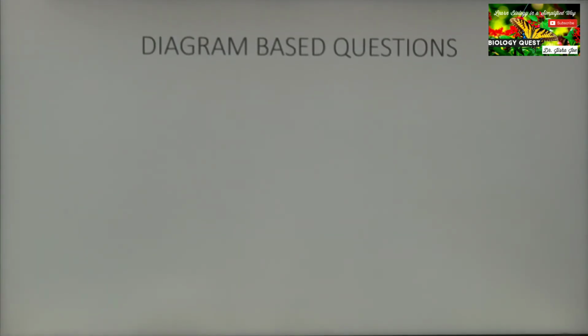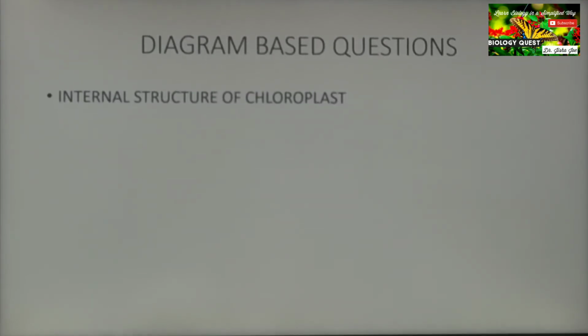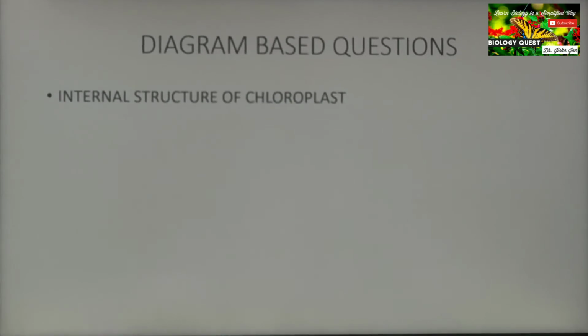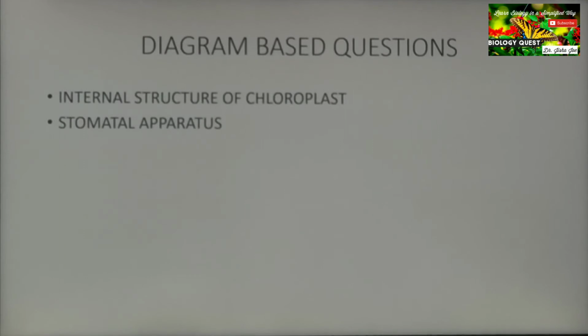Now coming to the diagram based questions. The internal structure of the chloroplast is important. Draw and study the diagram. It can be asked for drawing, or it can come as a diagram based question to identify the organelle and to label the parts, and certain questions related to the diagram can be asked. So draw and study, so that in case it is asked as a diagram based question also, you will be able to answer. The stomatal apparatus also is important.